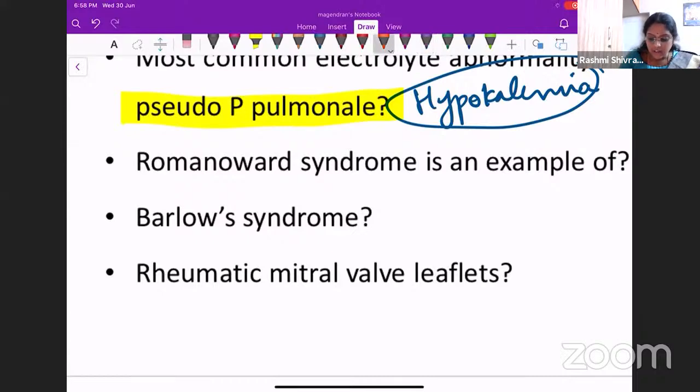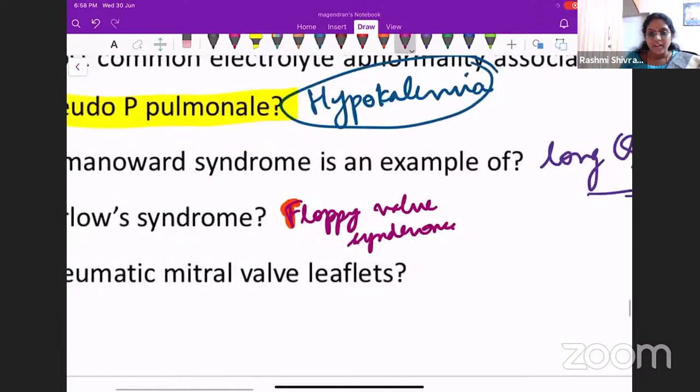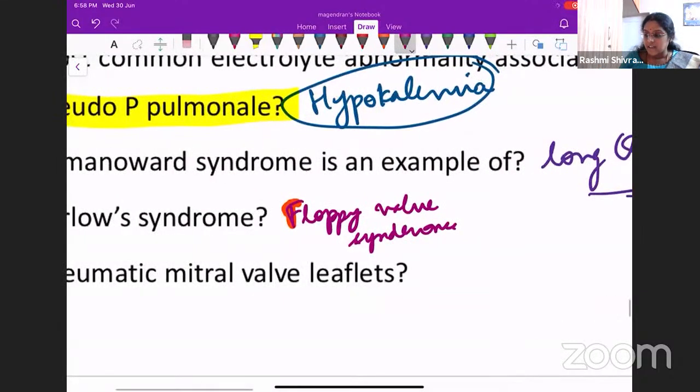It is otherwise the floppy valve syndrome. Yes, you must have guessed by now. It is mitral valve prolapse. Yes, Barlow syndrome, floppy valve syndrome, or mitral valve prolapse. Yes, Ashwita, very good. That's correct. It's floppy valve syndrome or mitral valve prolapse.